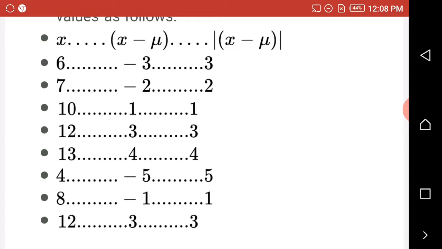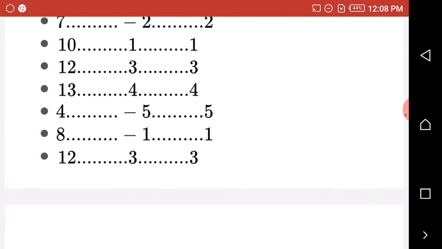So the difference between the second column and the third column is the removal of the negative sign.